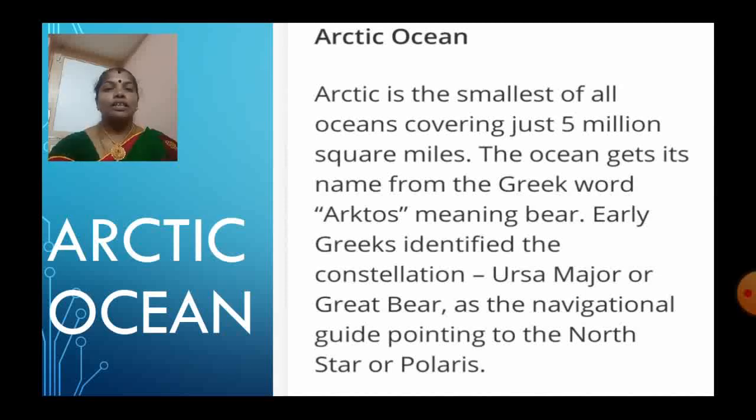Next we are going to see the Arctic Ocean. The Arctic Ocean is the smallest of all oceans, covering just 5 million square miles. The ocean gets its name from the Greek word Arctos, meaning bear. Early Greeks identified the constellation Ursa Major, or Great Bear, as a navigational guide pointing to the North Star, or Polaris.